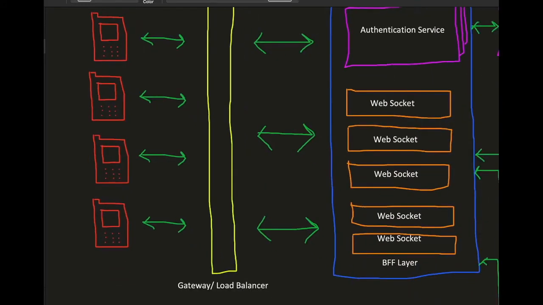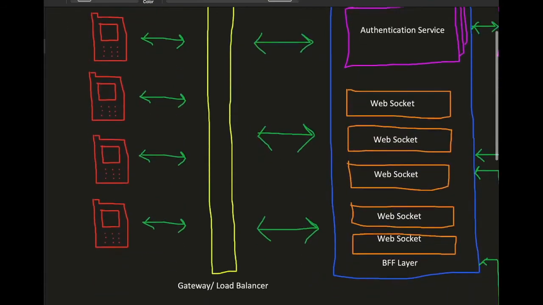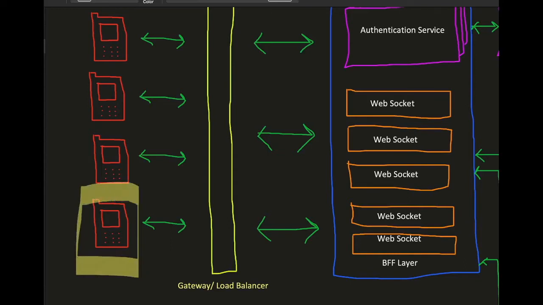Now they are connected with the WhatsApp server via, let's say, a gateway or a load balancer. I'm saying they are connected via a gateway or load balancer because the user should not be aware of all the details of the server side. There should be a single endpoint available within the WhatsApp app, because this is on the client side and reverse engineering can be done around it.